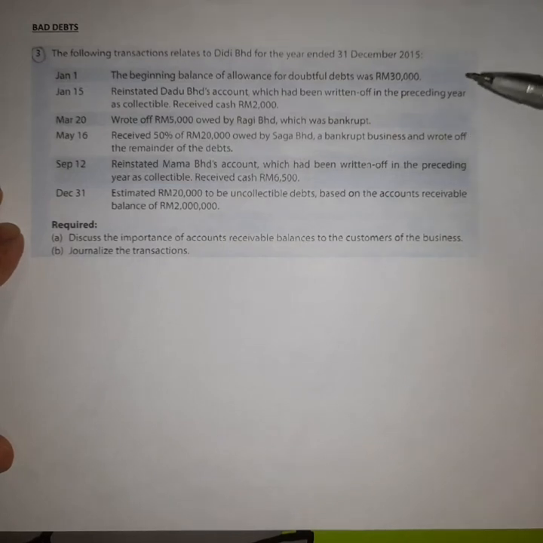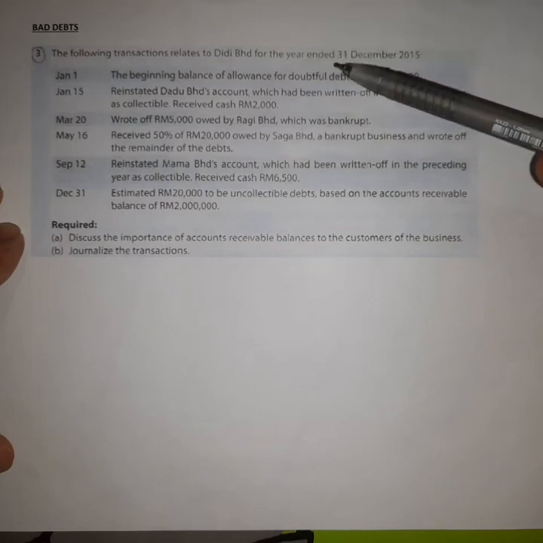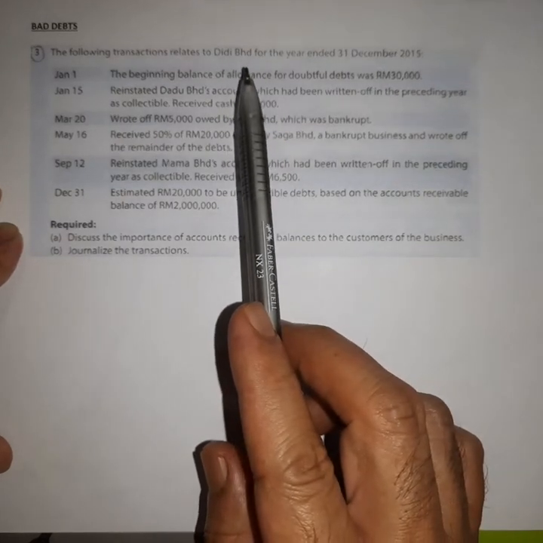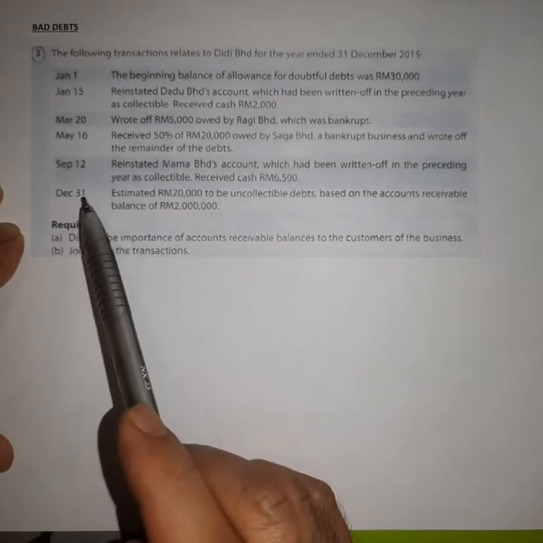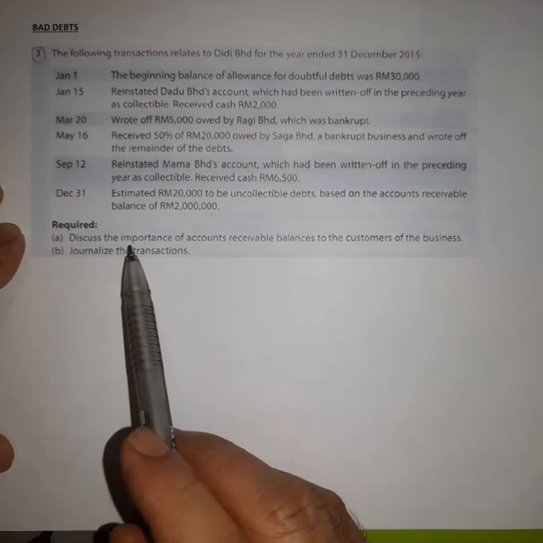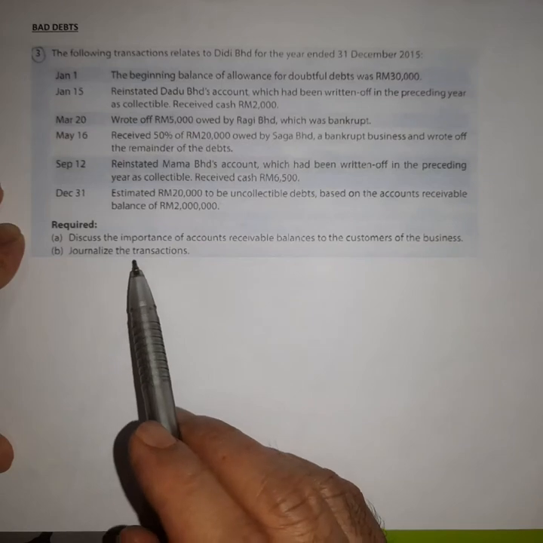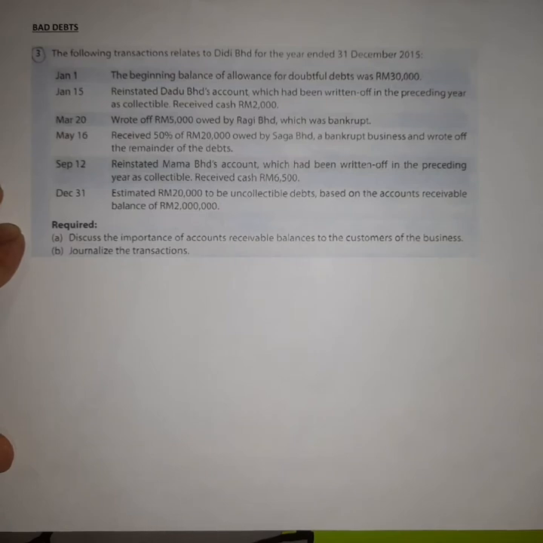Okay, this is a sample question. The question says that the following transactions relate to DD Berhad for the year ended 31st of December 2015. DD Berhad is a company. There are six pieces of information. The question requires you to discuss the importance of account receivable balances to the customers of the business, and to journalize the transactions. So let's see the first question first.